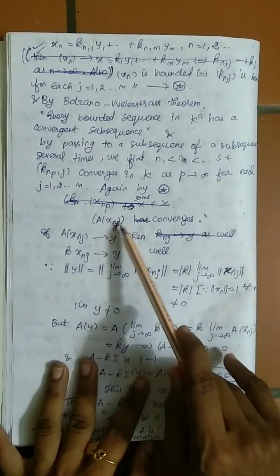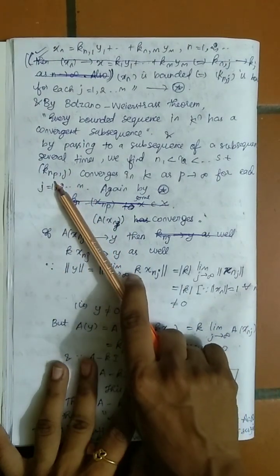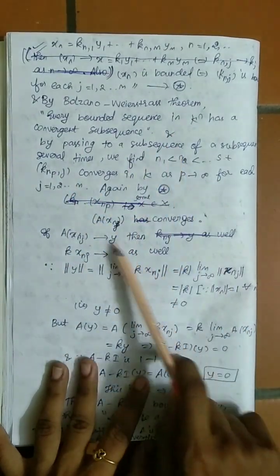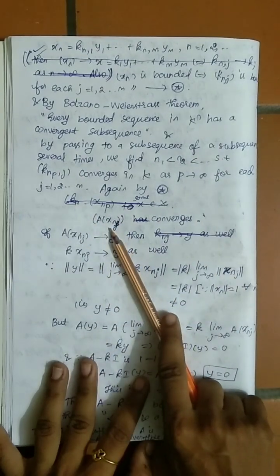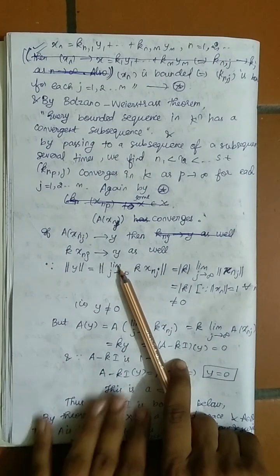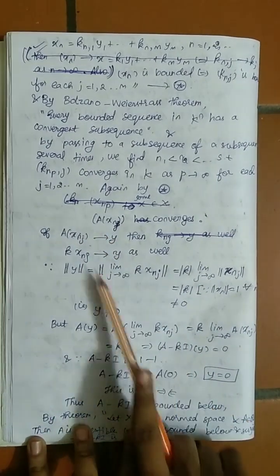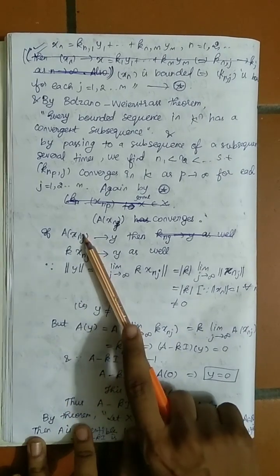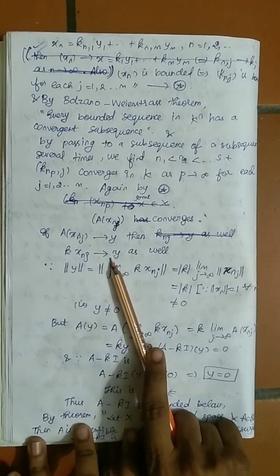I am saying that this is a subsequence of kn and this is a subsequence of A(xn), which converges. So I am taking that to converge to some y. If this converges to y, then k x_n_j also converges to y.